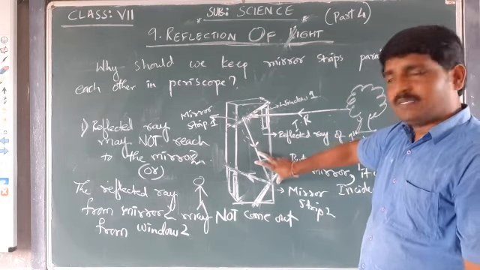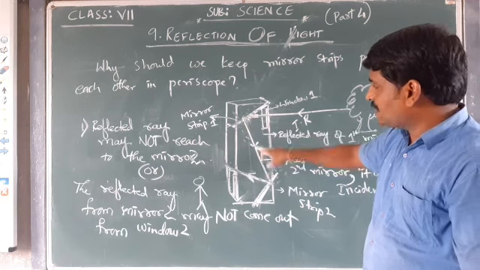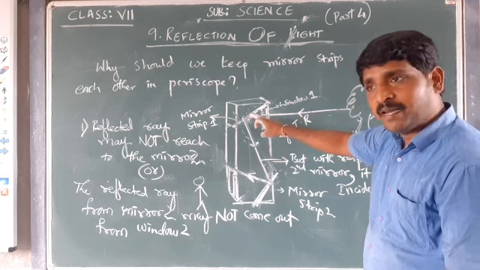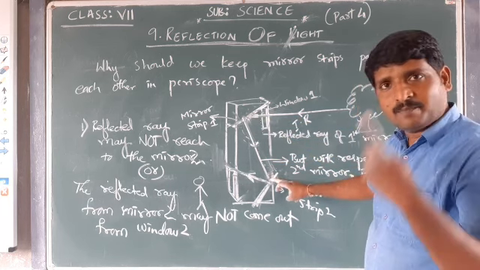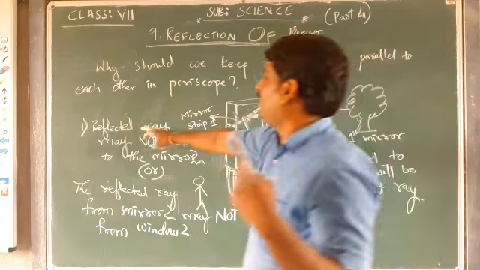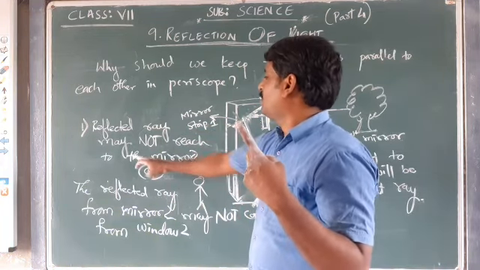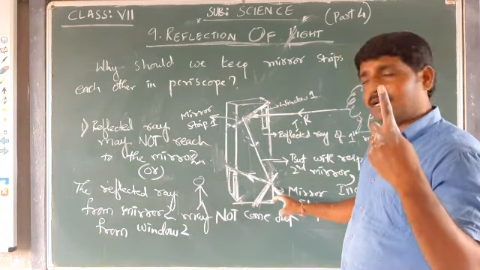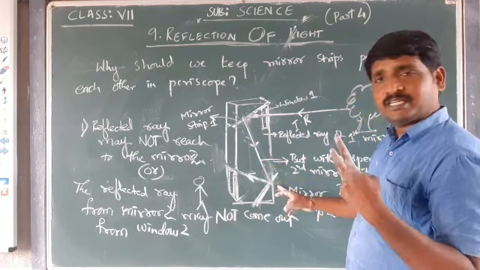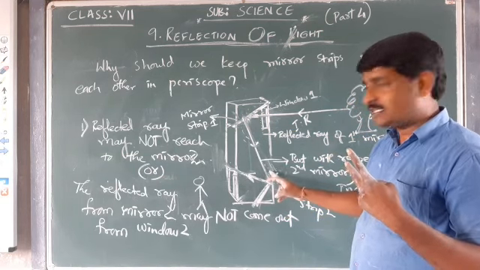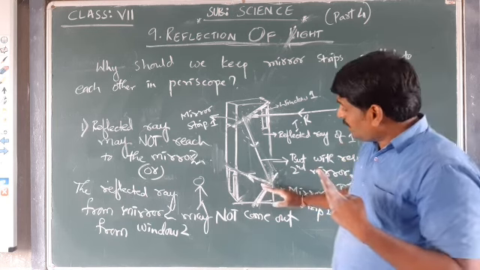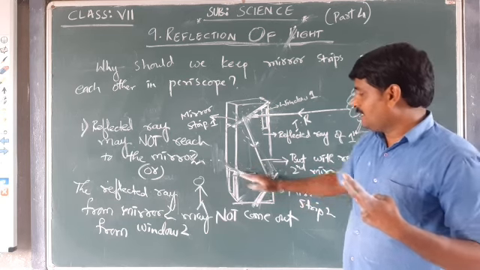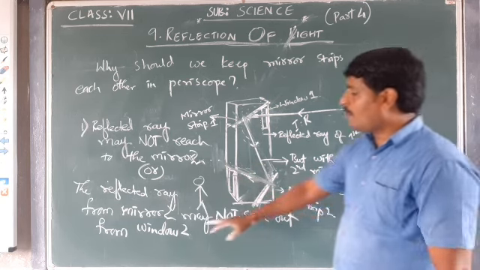If the mirror strips are not parallel, the reflected ray with respect to the mirror 1 may not reach the mirror 2. That will happen. Or if that ray does reach and acts like an incident ray for the mirror 2, the reflected ray from the mirror 2 may not come out from the window 1.